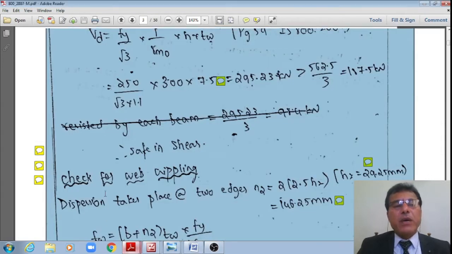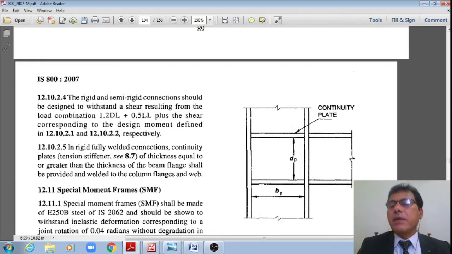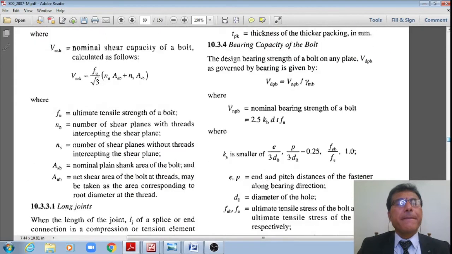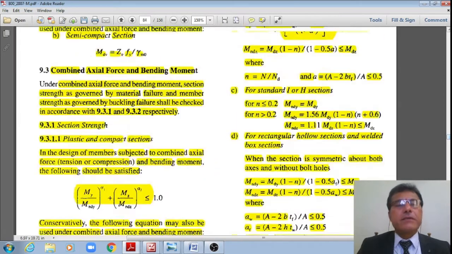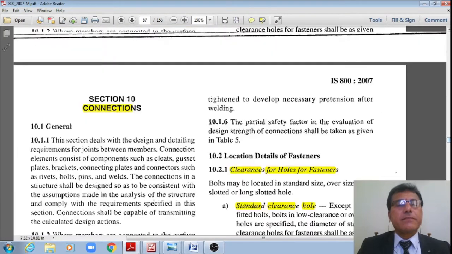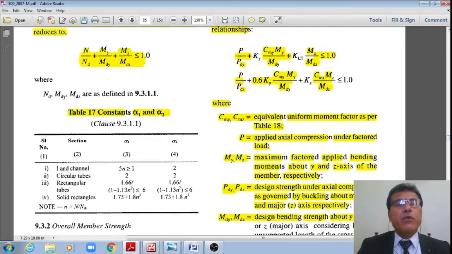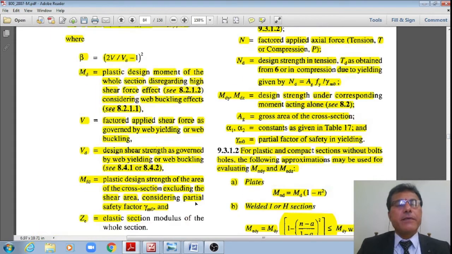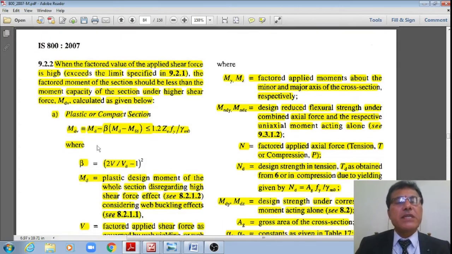Let me go back to IS 800, right? Yes, as per this clause 9.2.2, just wait for me, right? Yes, this is that clause, student. Therefore, now the code says that here,